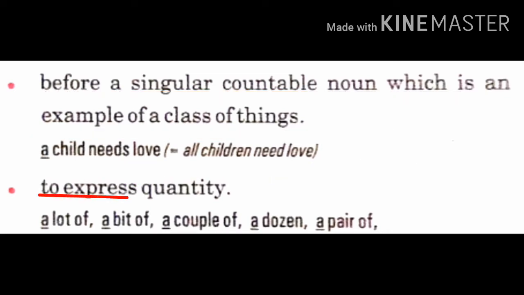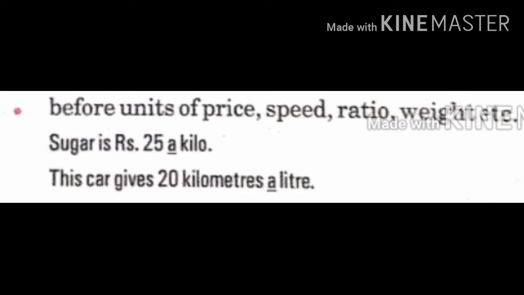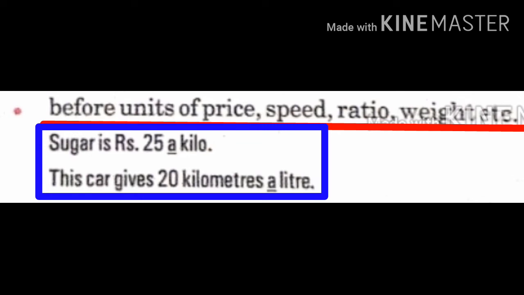Next, it is used to express quantity. For example, a lot of, a bit of, a couple of, a dozen, a pair of, and so on. A is also used before units of price, speed, ratio, weight, etc. Like sugar is rupees 25 a kilo. The car gives 20 kilometers a liter.